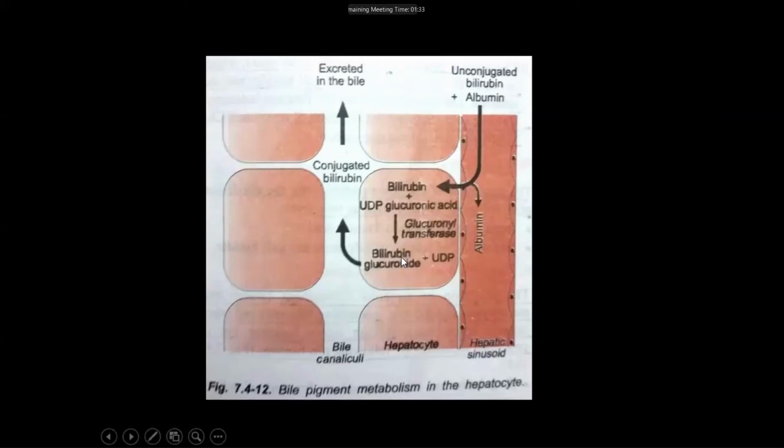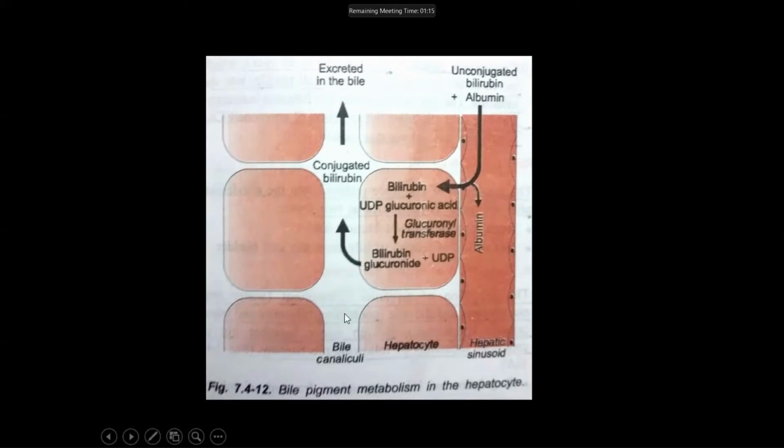This is water soluble, and by active transport the hepatocytes pour this conjugated bilirubin into the bile canaliculi.